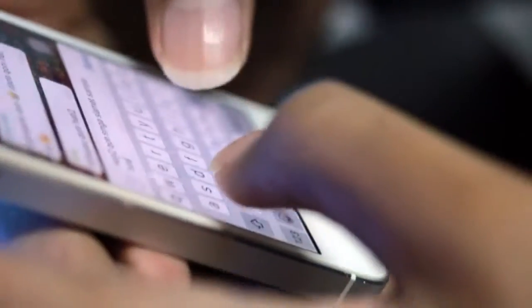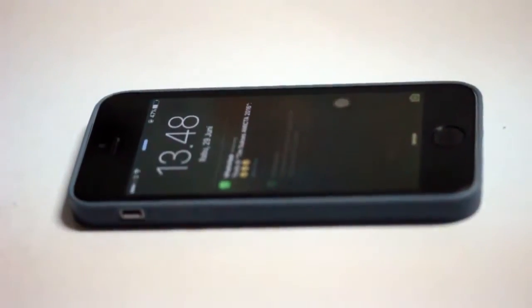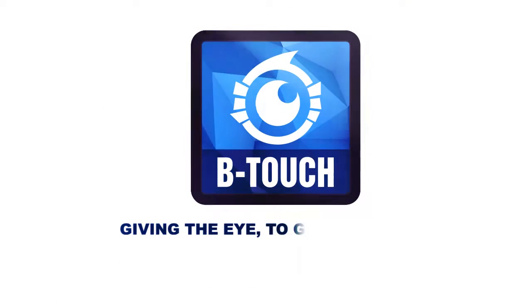In the future, we hope that VTouch can be included as a package app of a smartphone company. VTouch, giving the eye to greet the world.